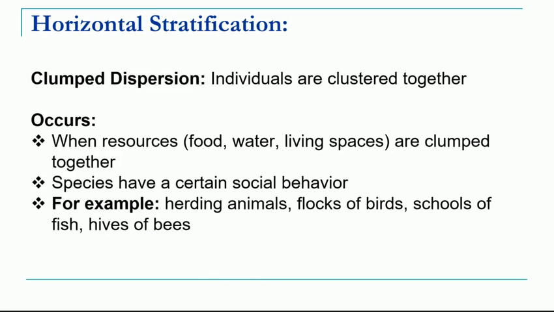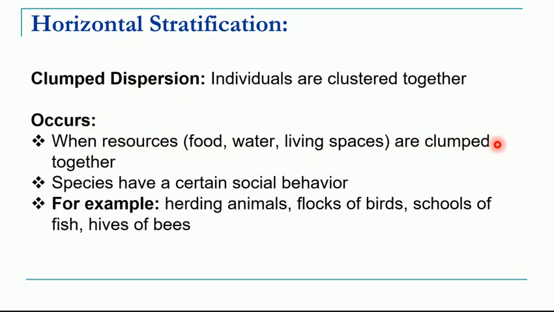The first type is called clumped. Now what is meant by clumped? That is in a group. So individuals are living together in clusters, then it is called clumped dispersion. Now why do animals live in groups? There are certain reasons. Suppose the food resources or other resources like water are clumped, that means only present in a particular area.